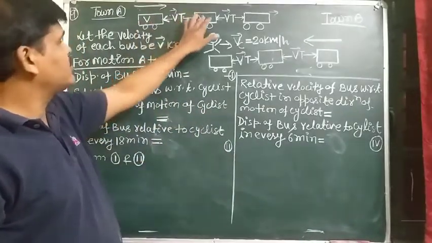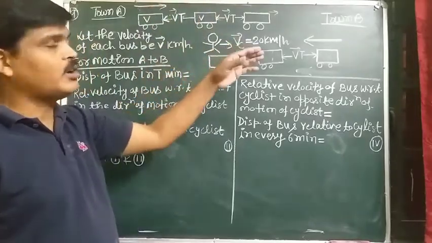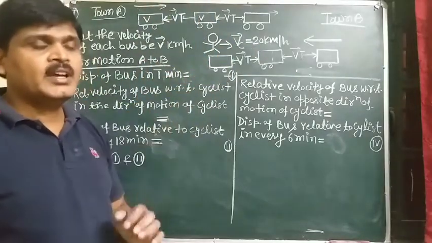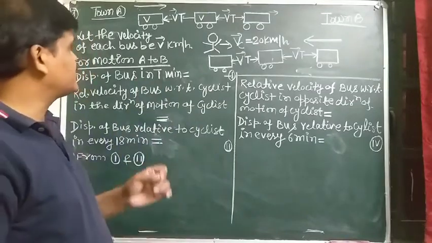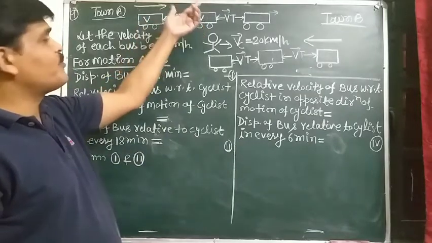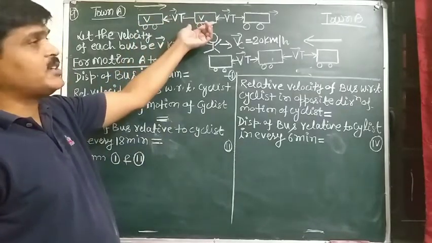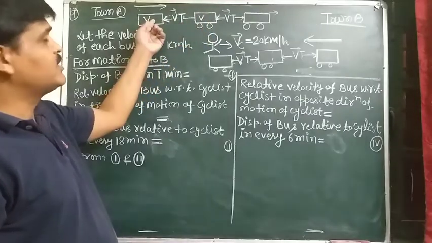So the diagram of the bus is shown from town A to town B, and a bus leaves every T minutes, and the velocity of each bus is v. When the second bus leaves, what is the distance with respect to the first bus?